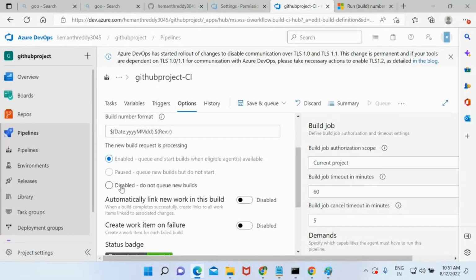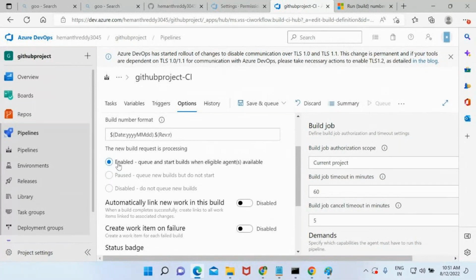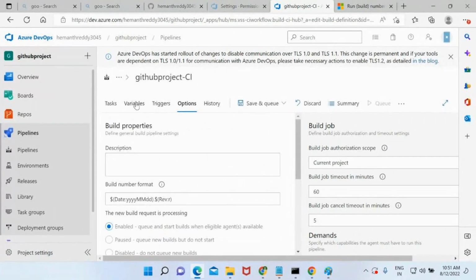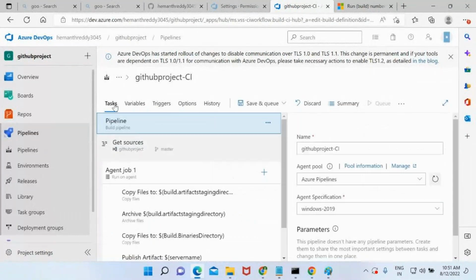If you keep it as disabled, do not queue new builds. New builds are not going to even wait in the queue. Nobody sets this; in real time everything will be enabled. So these are some options, and if you want to make use of them, you can. Okay, now let's come to the task itself.